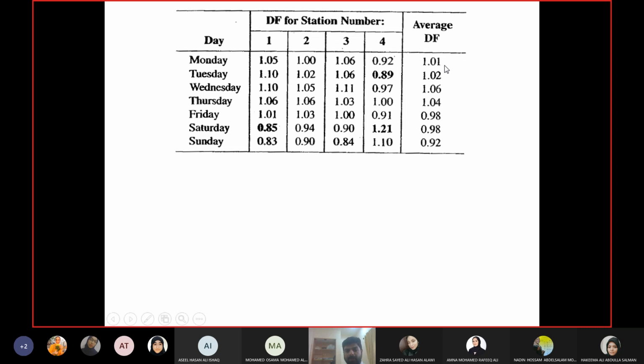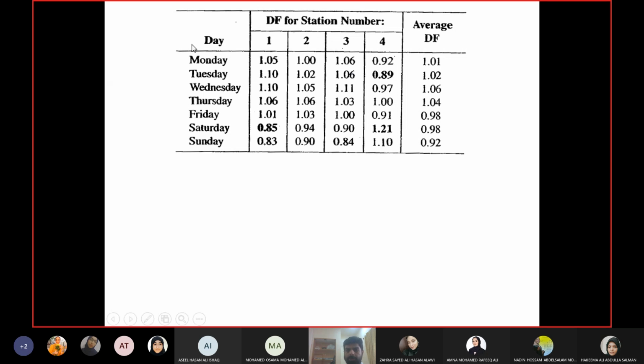Now we will apply the criteria. The criteria is that this average should not be more than plus minus 0.1 from the individual values. The average for Monday is 1.01. The difference with station 1, which has 1.05, is 0.04, so it is under the limit. The difference with station 2, which has 1, is 0.01, again no problem. With station 3, you will get 0.05. And with station 4, you will get 0.09. So all values are under the limit, no problem.